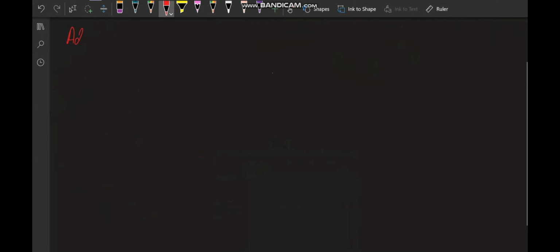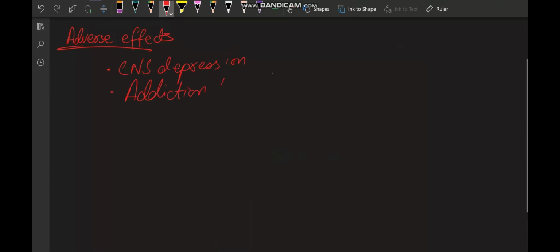Then there are the adverse effects, majorly CNS depression. That is why an overdose is very bad, because it will shut down your CNS. Sleeping pills can have a very bad effect on the respiratory system. They can cause respiratory depression as well as coma, but it is more common with the barbiturates than with the benzodiazepines. Addiction, of course, or dependency, and withdrawal will lead to insomnia.